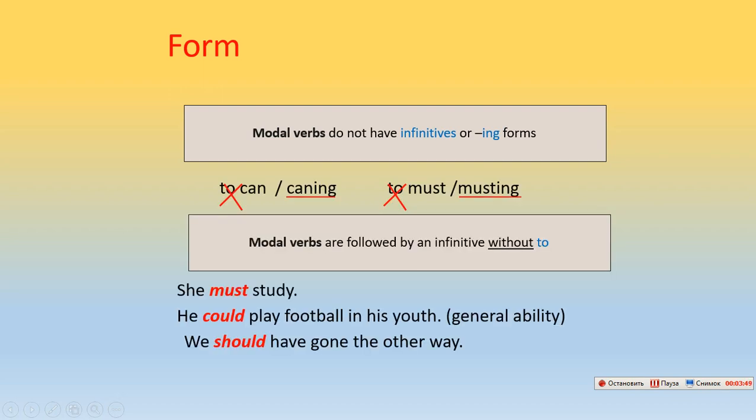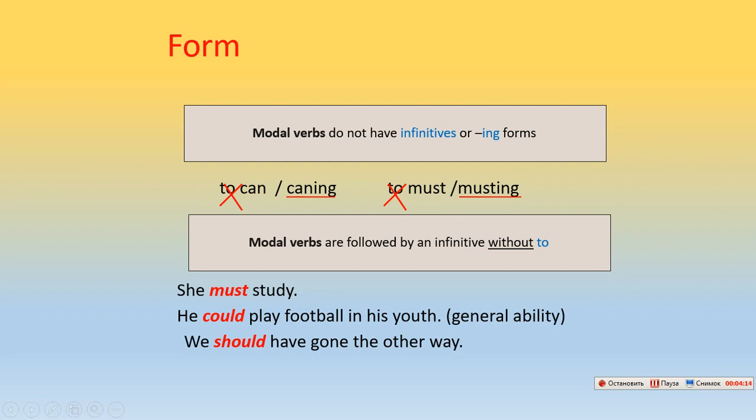Now look here. Modal verbs don't have infinitives or ing forms. That is, infinitive to. We don't use the particle to. We just use any modal verb like can. We cannot say canning or to must or musting.